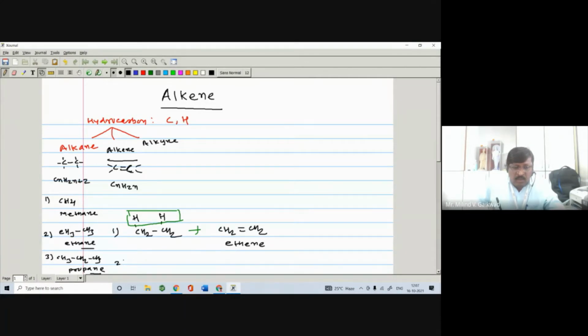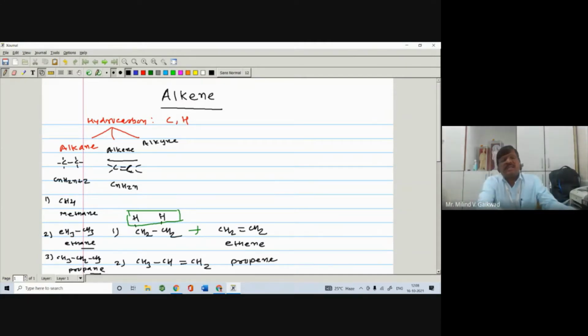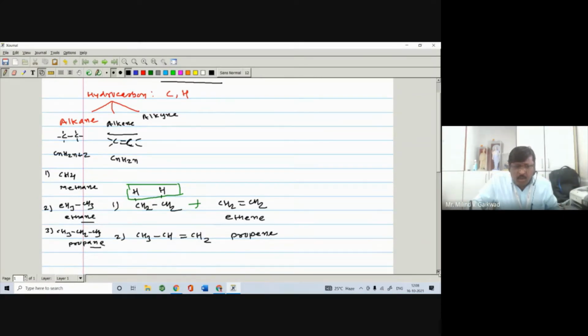Similarly, as a second example, if I remove two hydrogens from carbon number 1 and carbon number 2 of propane, then you get propene. So alkenes are aliphatic unsaturated hydrocarbons containing a carbon-carbon double bond, having the general molecular formula CnH2n. This alkene also forms a homologous series, as we have learned.